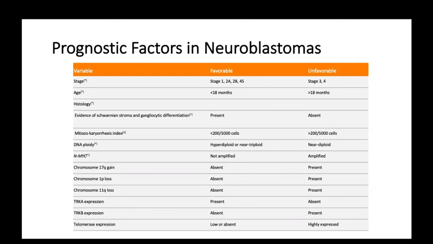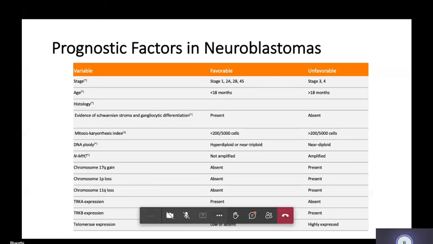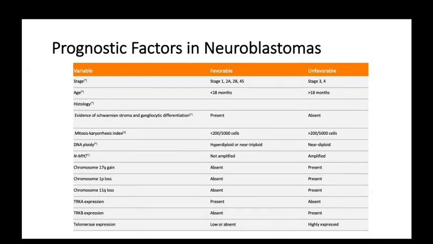In neuroblastoma, staging is different. Read in your Robbins. Stage 1, stage 2A, 2B, 3, 4, and 4S. 4S is a special type. It's a localized form. That's why it has a good, favorable prognosis. Stage 3 and 4 are unfavorable. This is an infiltrative and diffusely metastasized form. That's why it has an unfavorable prognosis. Then second is age. Age below 18 months has a good prognosis. Above 18 months has a bad prognosis.